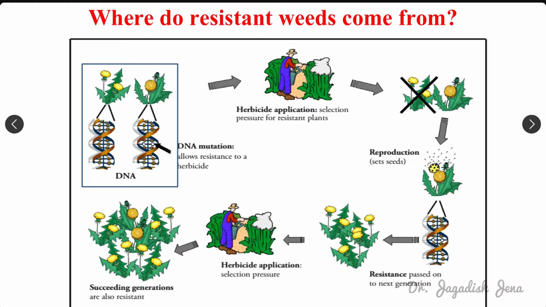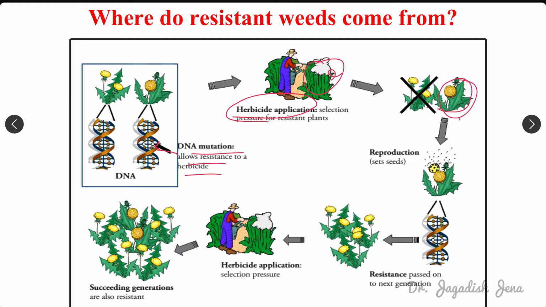Then the next thing is, if there is any DNA mutation, as you know, mutation is rare. That means in a million, maybe one plant gets some kind of mutation due to different environmental factors, due to exposure to different radiation. So if any change happens at the DNA level, and we have applied herbicide, that plant got survived. Okay, among these, there is a complex flora of weeds present in the field. So one weed is survived.